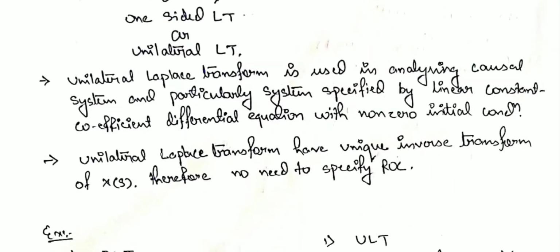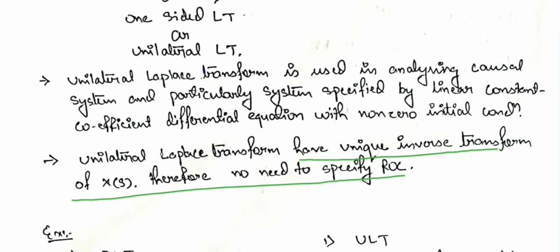Therefore, the unilateral Laplace transform has a unique inverse Laplace transform. In the bilateral Laplace transform, we have seen that many signals have the same Laplace transform. Therefore, we take the ROC of the system so that the uniqueness of the transform remains. But in the unilateral Laplace transform, the transform of any signal is unique. Therefore, it does not require any ROC of the system.